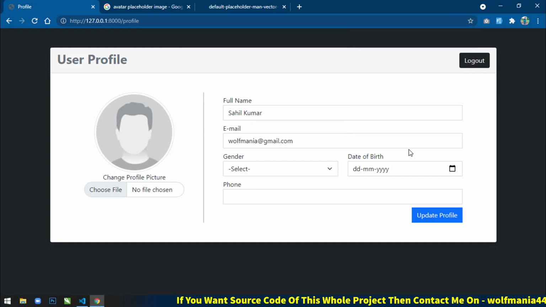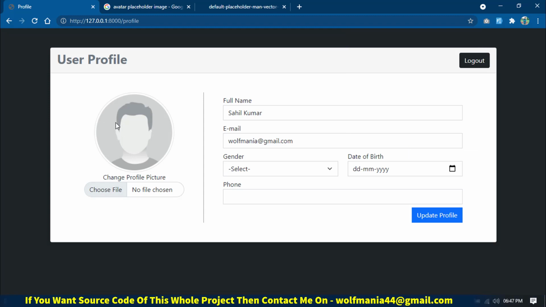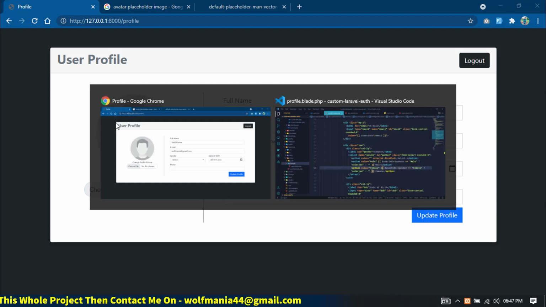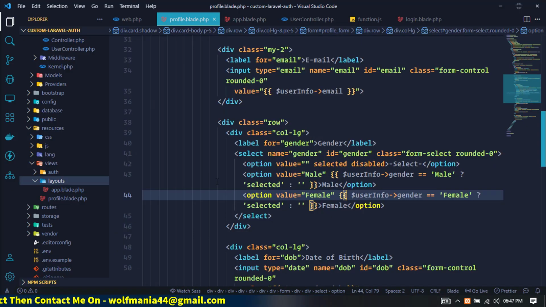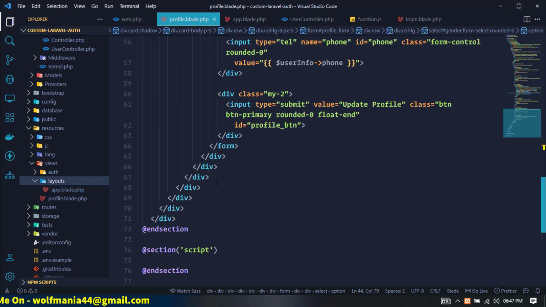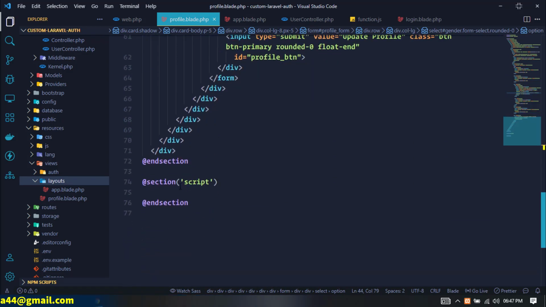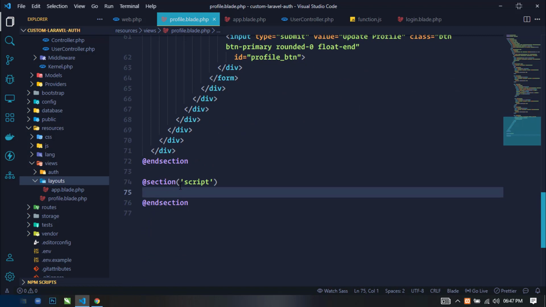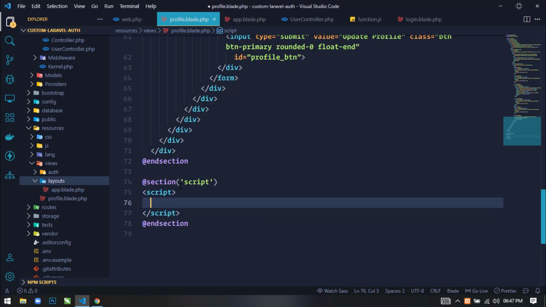Now first what I will do is I will change this profile image. To change this profile image, we have to send an Ajax request from this profile.blade.php file to the server. So here just write a script tag. Now inside this script tag, first I will use the jQuery ready function.